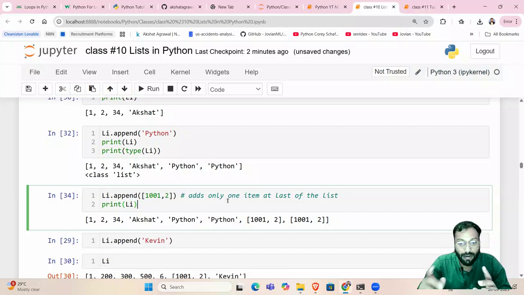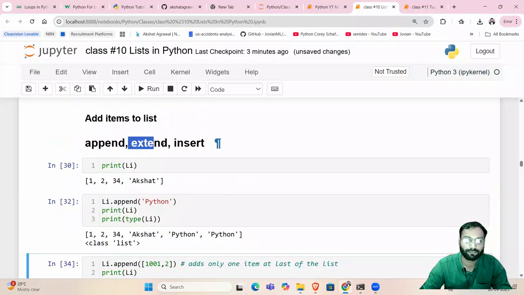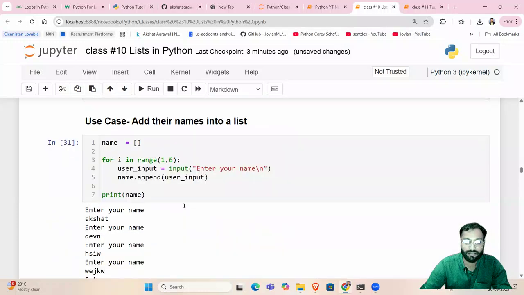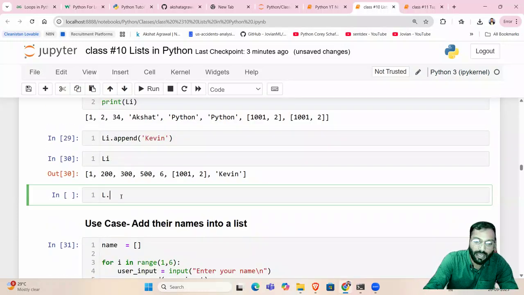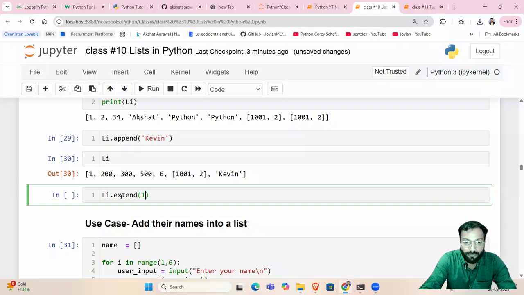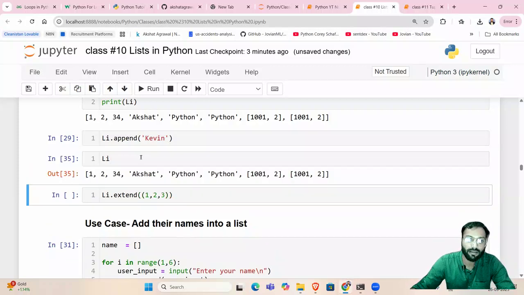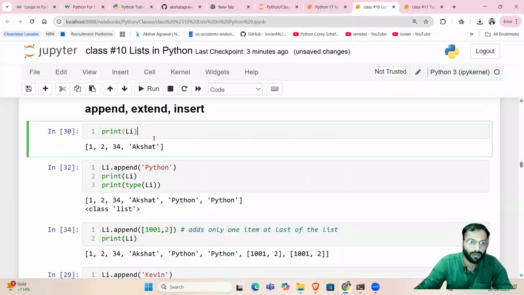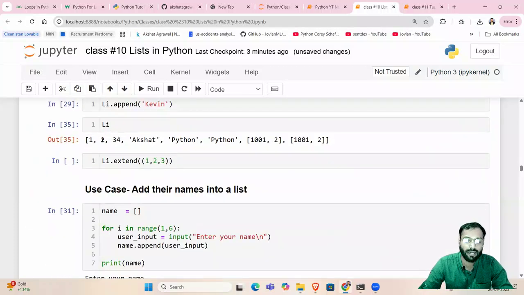But what if I want to add multiple items to the list at the last? Then we use the extend function. Extend function can add multiple items to the list at the last. For an example, li dot extend, and if I want to say 1 comma 2 comma 3 inside a bracket, if I give it, okay, but let me first print li currently. So this is the current value of li. Okay, let me just make it fresh. I will run all of these cells only one time. Okay, current value of li is this. And if I say li dot extend 1 2 3,